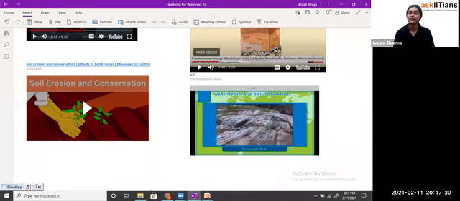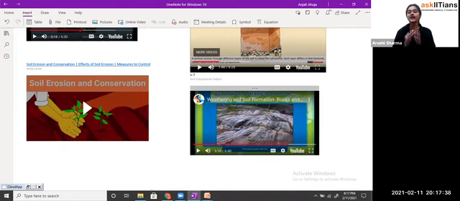Metamorphic rocks. So students, like the igneous rock is divided into two parts, extrusive and intrusive, the sedimentary rock also has three types: mechanically formed, chemically formed, and organically formed. It depends upon the condition. Like in the organic one, when there is an accumulation of dead and decaying parts, we get the organically formed sedimentary rock. That means we are done with two types of rocks. Now we are going to the third type of rock, the metamorphic rocks.